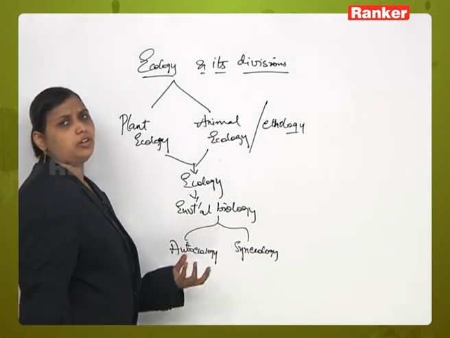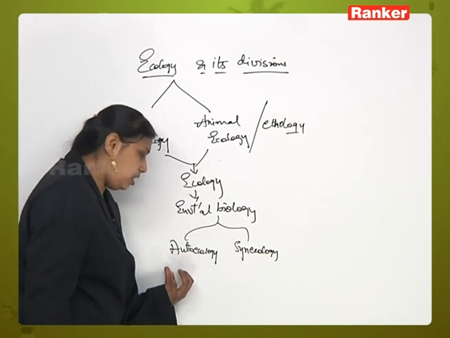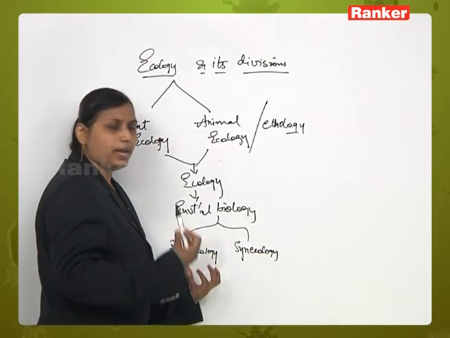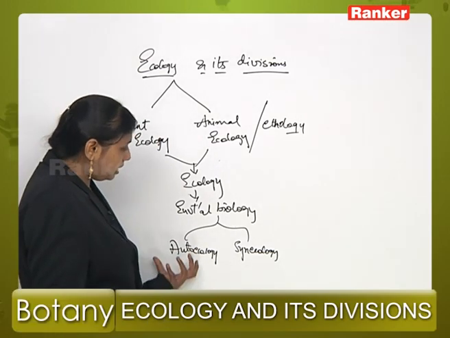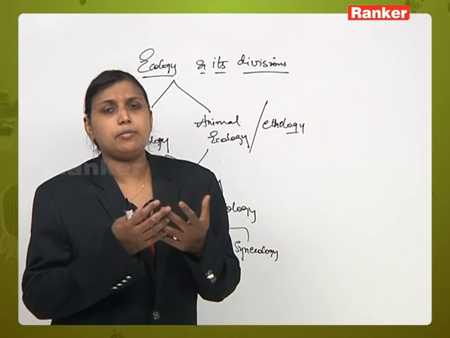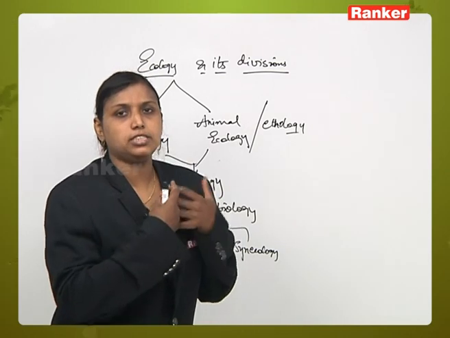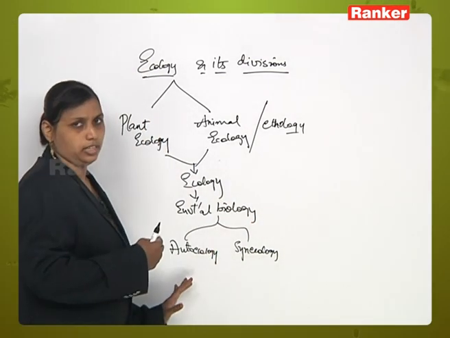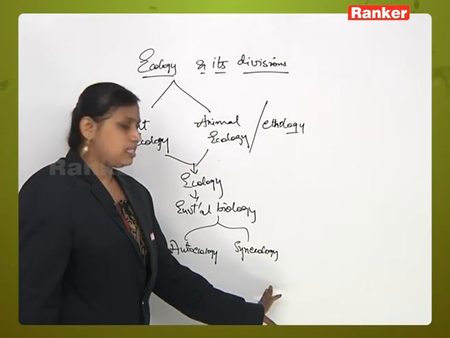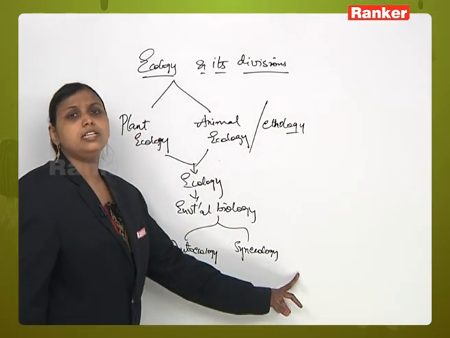Now autoecology is nothing but the study of an individual animal or plant species and its population in relation to the environment. For example, if you are studying in detail a particular me, in my population of female gender, and my relationship with the environment, then that will be called autoecology. Okay. Now synecology: if the study is with regard to communities in relation to their particular environments, then that is called synecology.